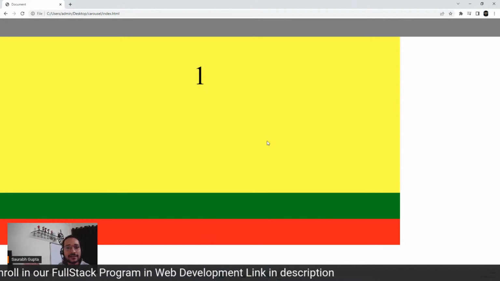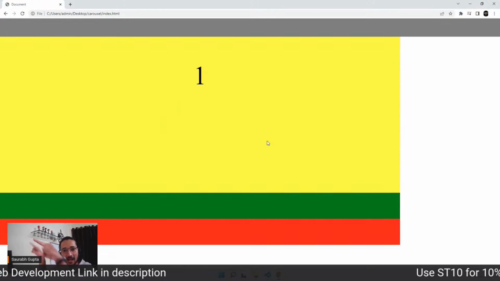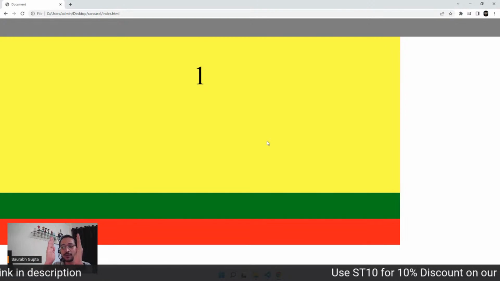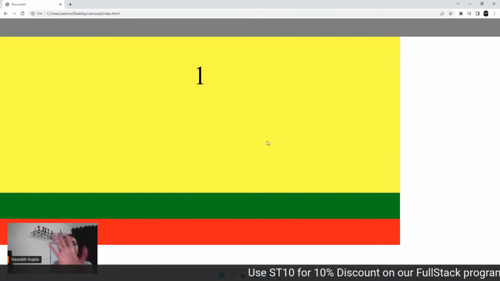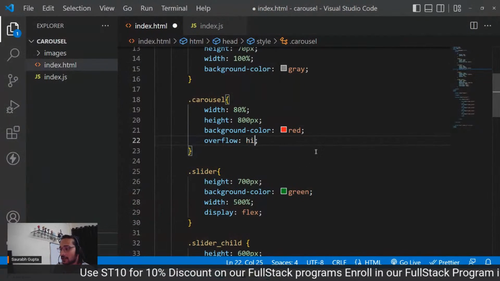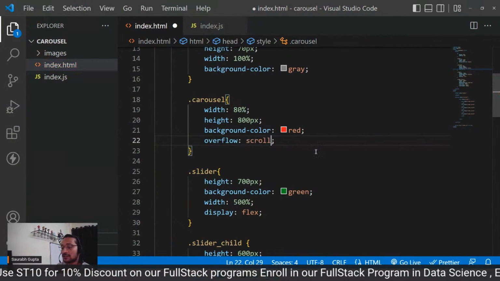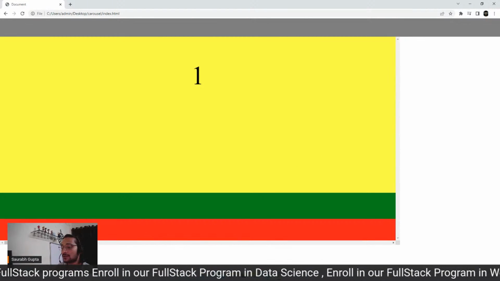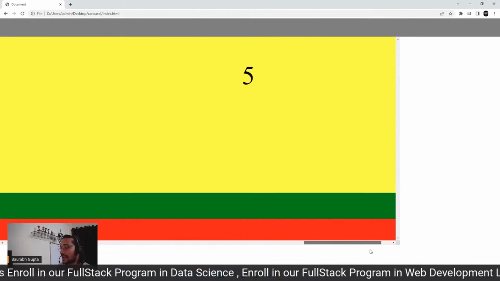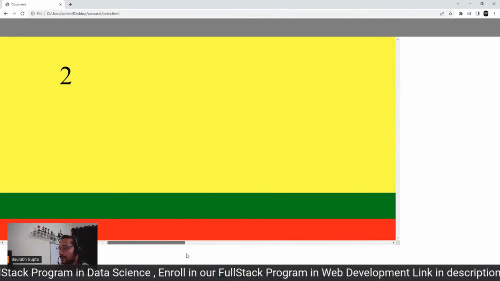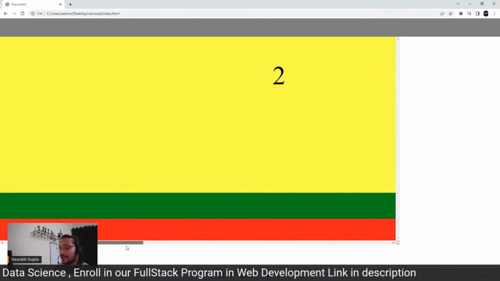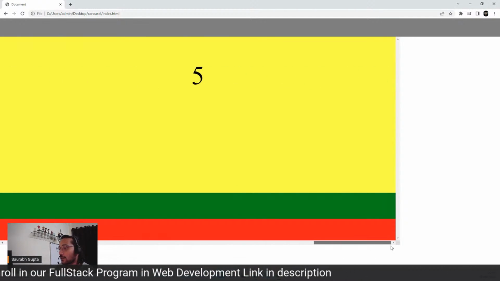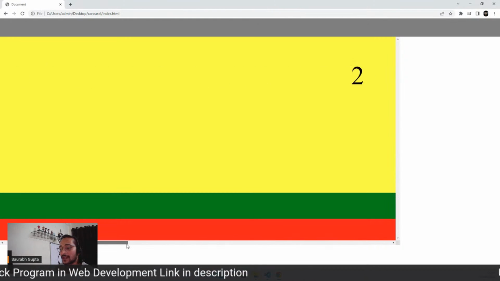Now you cannot see anything after that. That means whatever is visible in the red container area should be the only thing visible. Whatever is overflowing, hide it. Or secondly, CSS gives you one more option. Whatever is overflowing, give it a scroll so that I don't want it to be hidden. People can see it, but they will use a scroll bar now. So now the red element will have its own personal scroll bar by which I can see everything that is overflowing.